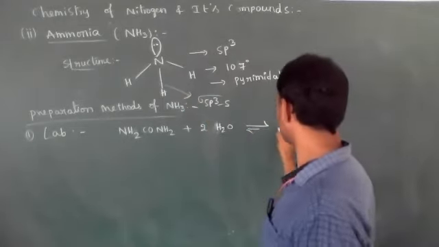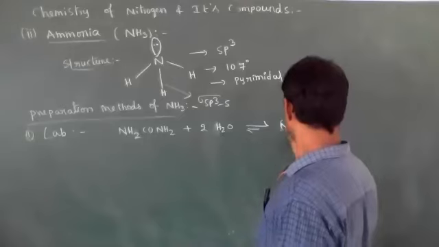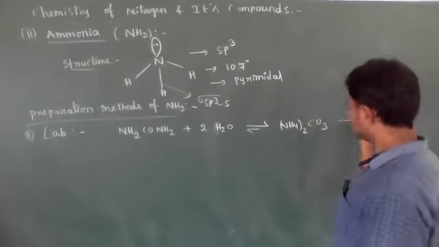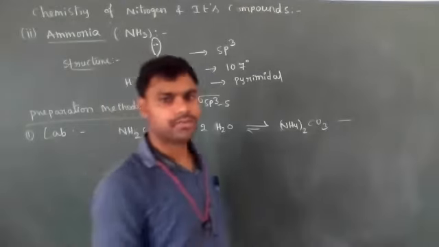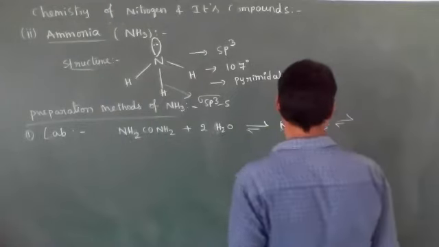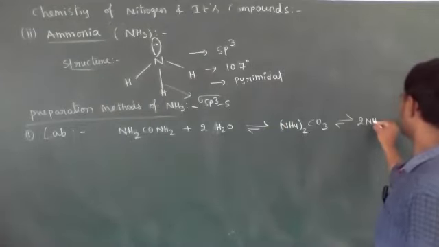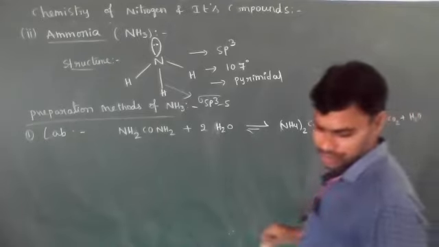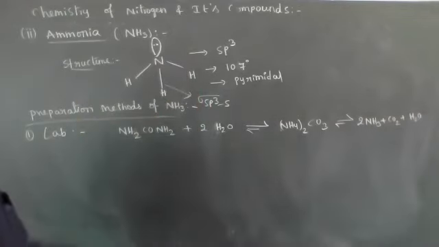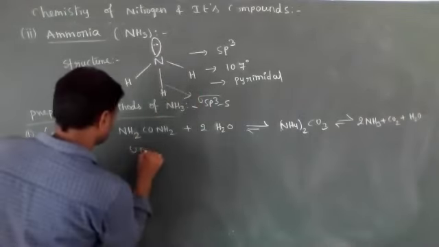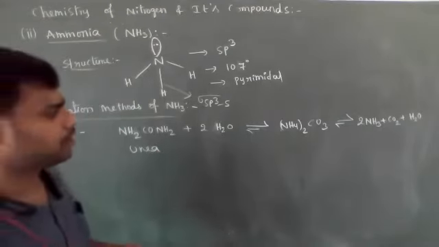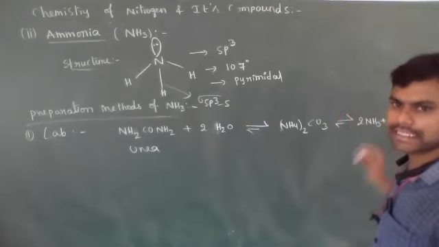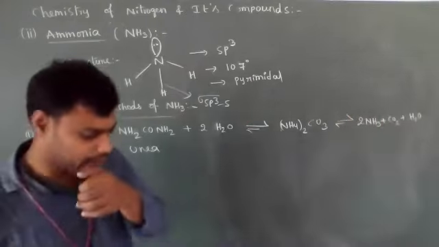Hydrolysis with water forms ammonium carbonate, (NH4)2CO3. This ammonium carbonate decomposes to produce 2NH3 plus CO2 plus H2O. These are the products. So from urea, this is a laboratory method. Urea on hydrolysis forms ammonium carbonate. That ammonium carbonate decomposes to give ammonia, carbon dioxide gas and water. So this is the laboratory method.